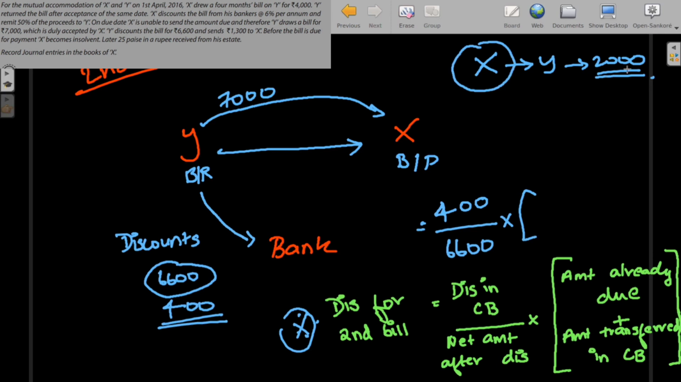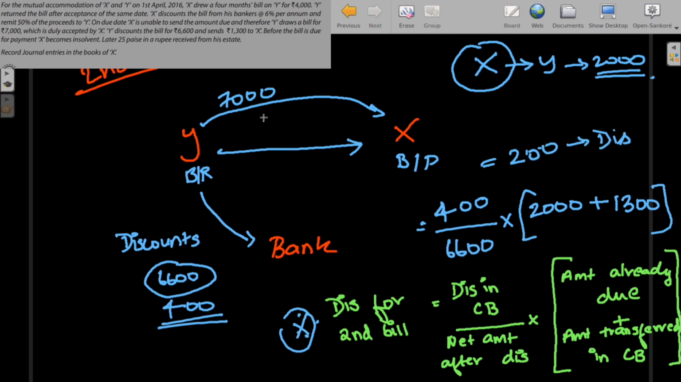And I'm explaining again. In the first bill, X drew a bill on Y for 4,000 and he remits 2,000 to Y. So the remaining amount of 2,000 X has to remit to Y. So here 2,000 is the amount already due, plus the amount transferred in current balance. The amount which Y sends to X is 1,300, so we have to add 1,300. This will give you 200 rupees, which is the discount amount.